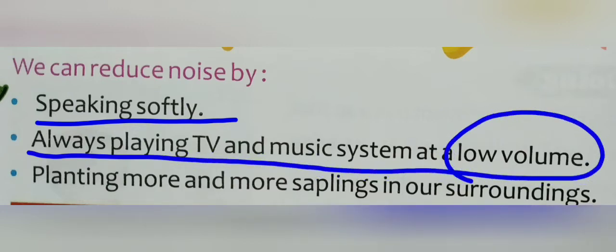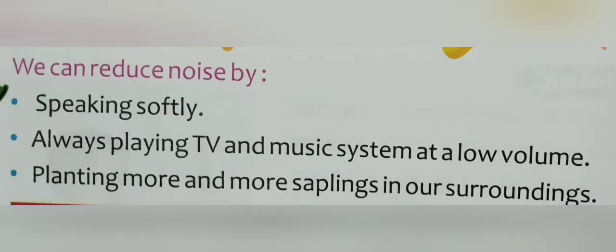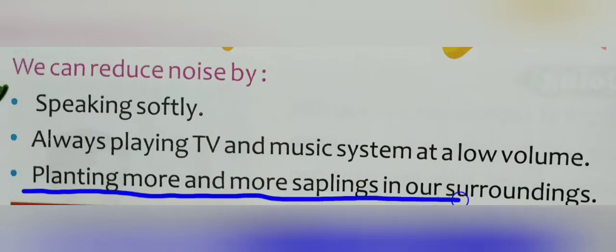Whenever you are watching television, or watching anything on your mobile phone, or using any kind of music system, please keep your volume low. By keeping the volume low, we can reduce noise. And the third point is planting more and more saplings in our surroundings. So these things help us to reduce the sound or reduce the noise.